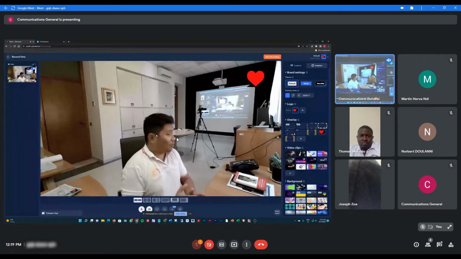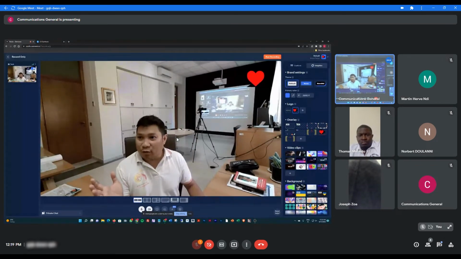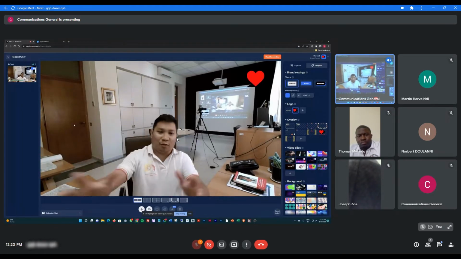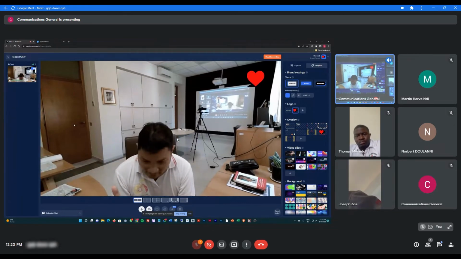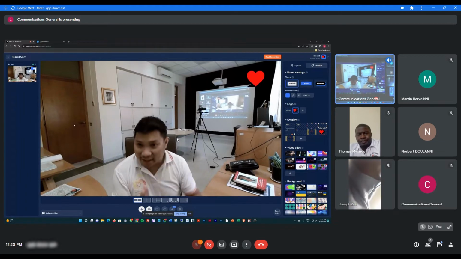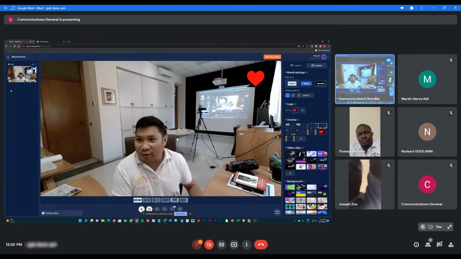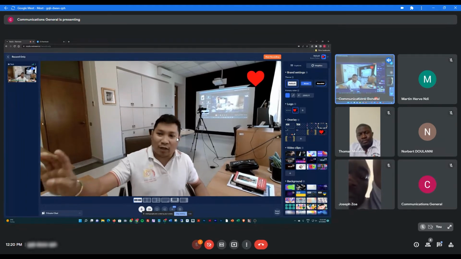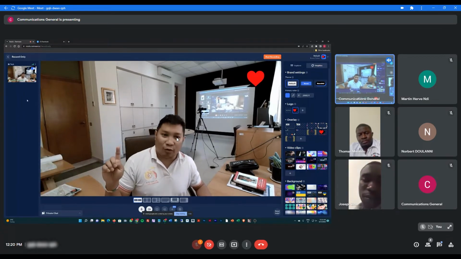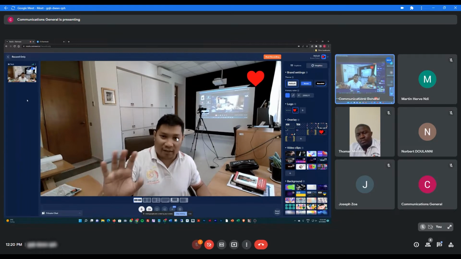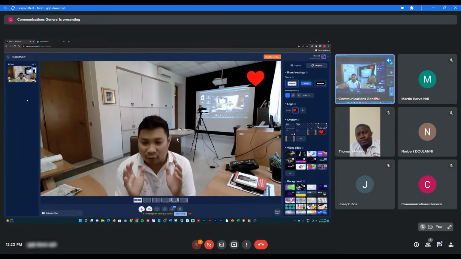Then you will see this already. So you're seeing me inside the studio. This is the one that you were talking about a while ago, that you can put yourself also inside while you are doing the translation. So we only have one person. You can add 10 people inside it. It's just like Zoom, but the difference is that you don't see everybody inside. It depends on the director who will be inside.